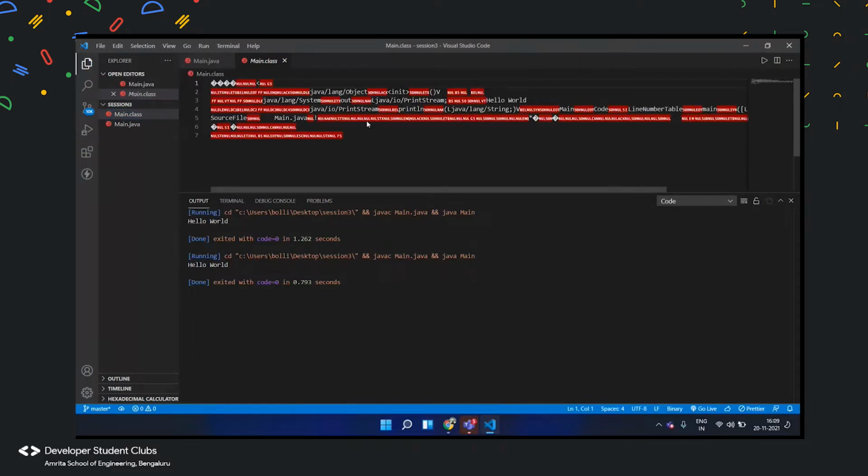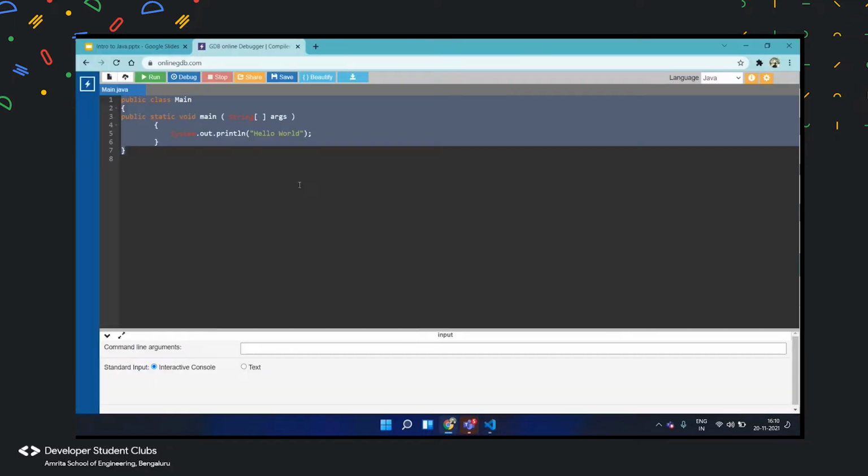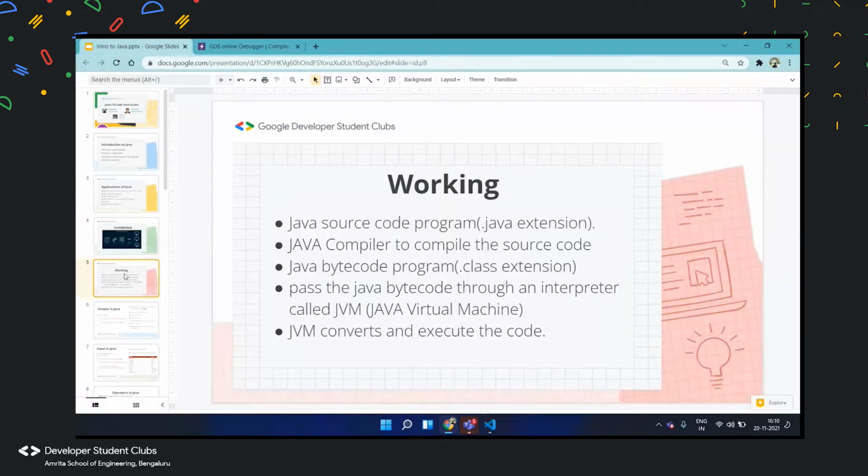This is the code that the compiler runs, and the computer understands from this code that it needs to print out hello world. The computer cannot understand human languages like Java and C++. It can just understand the binary form of zeros and ones. So when we write in such high level languages, we call it source code. But then the Java compiler breaks it into a simpler form such that the machine can understand, and then the Java virtual machine executes the code. So this is the architecture.